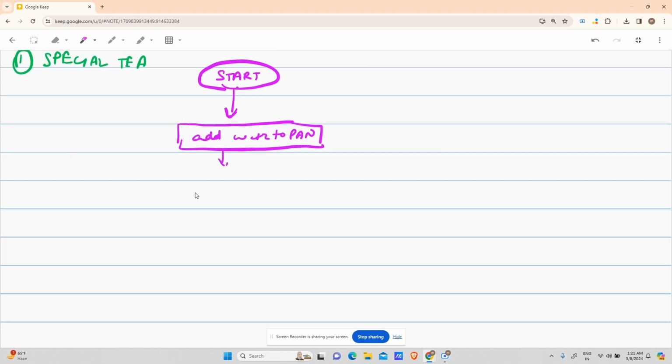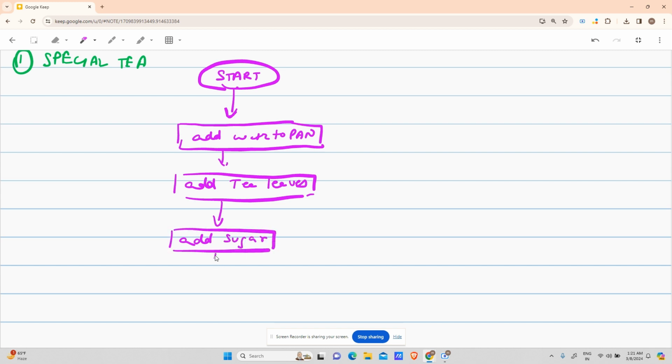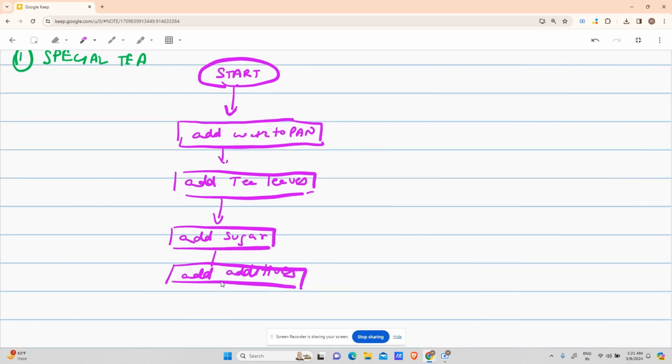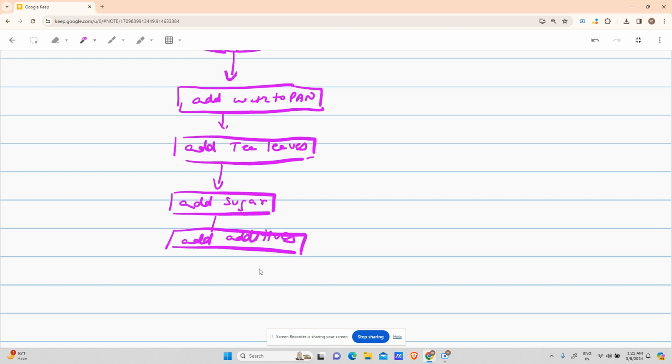After that, add tea leaves. This is the second step. I forgot to heat it, so let's assume it is getting heated from the start till the end. Okay, so forgive me for my bad cooking skills. Add tea leaves, add sugar, and because our tea is special, add additives, in the sense cardamom, etc. I don't know the names in English, sorry for that. I only know cardamom, elaichi, and adrak, like ginger also. Ginger, cardamom, okay, we got two. So add additives, boil, let it boil, right?